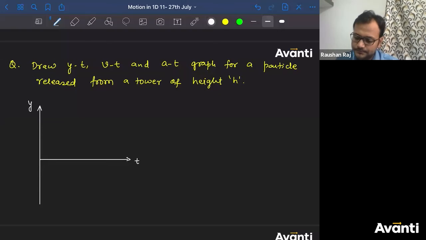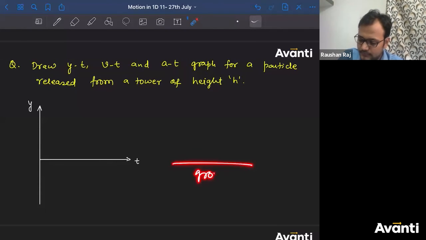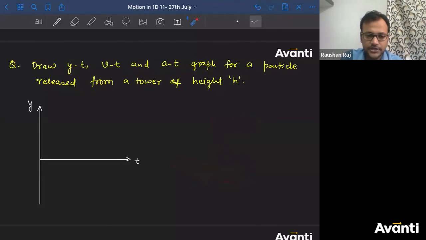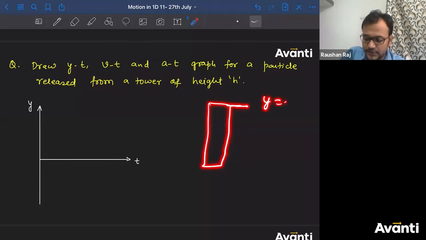You can assume that the ground is having y equal to 0 and upward as positive. You can do that, no problem. The second assumption is that the top of the tower is y equal to 0 and this is the y positive direction. You can also assume that.